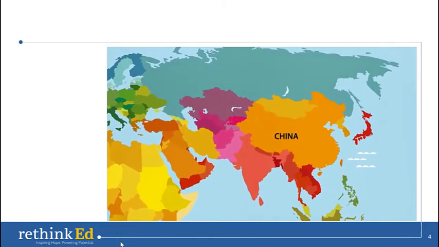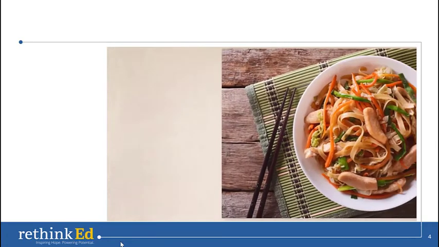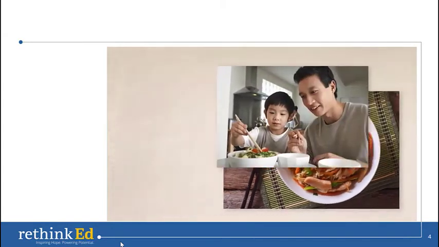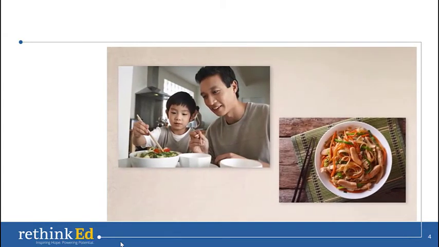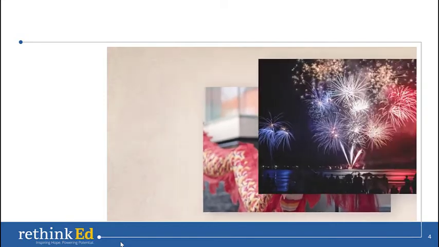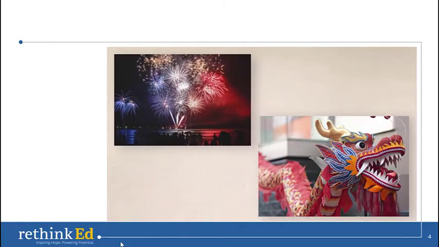First, let's travel to China. In China, many people speak Chinese. Chinese is made up of symbols like these. Rice, noodles, and vegetables are some favorite foods in China, and many people eat with chopsticks. In China, one of the most celebrated holidays is the Chinese New Year. During Chinese New Year, there are parades, festivals, and fireworks.